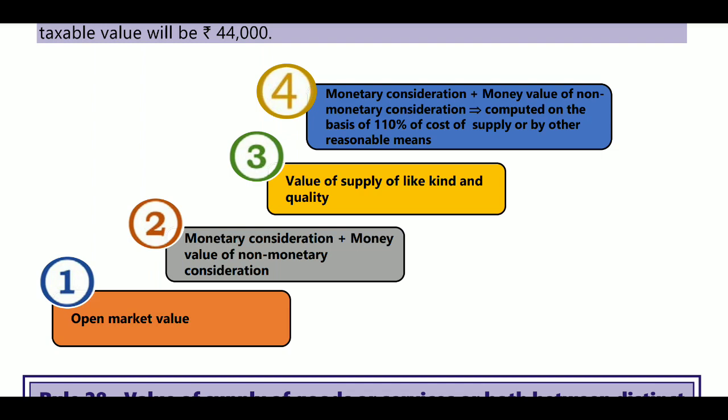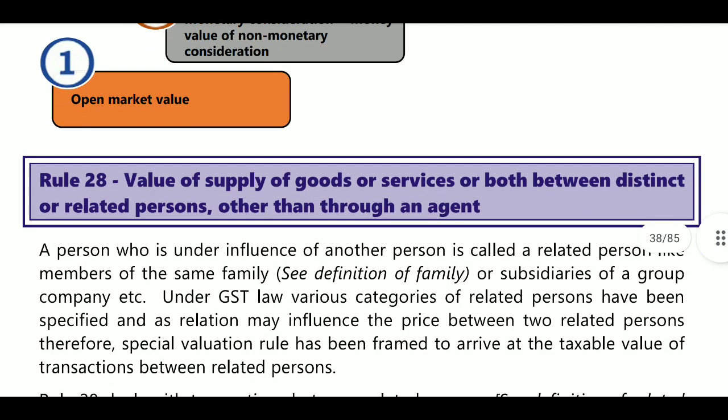If this is also not there, next go for value of supply of like kind and quality. If this is also not provided, then go for money consideration plus money value of non-monetary consideration, that is as per Rule 30, computed on the basis of 110% of cost of supply or by other reasonable means. Next, Rule 28. Rule 27 is applicable where price is not the sole consideration.